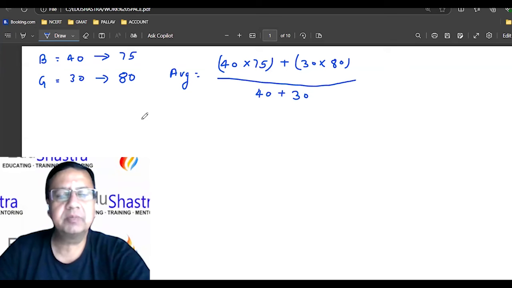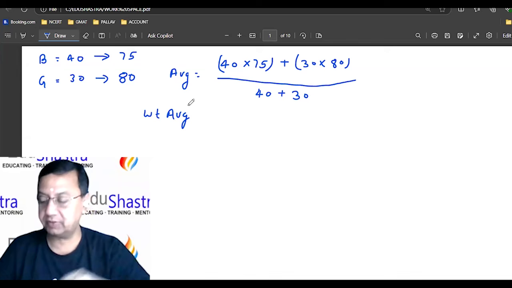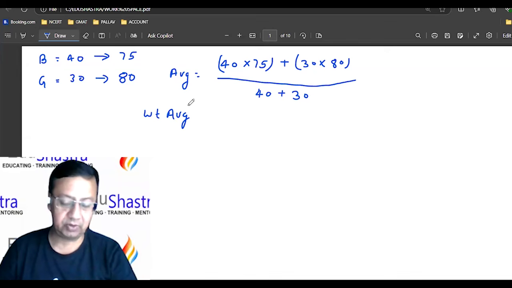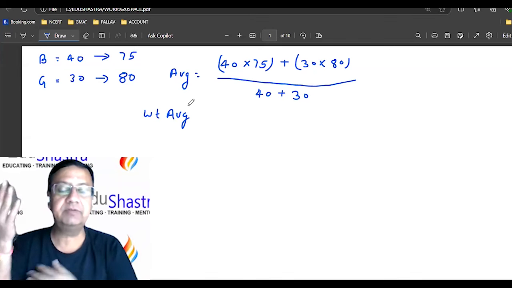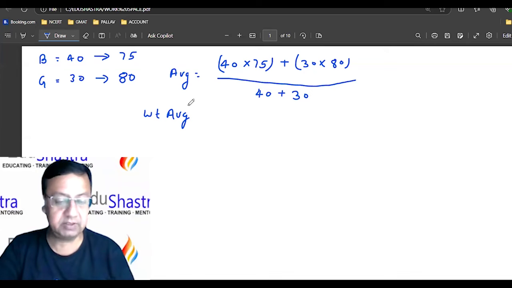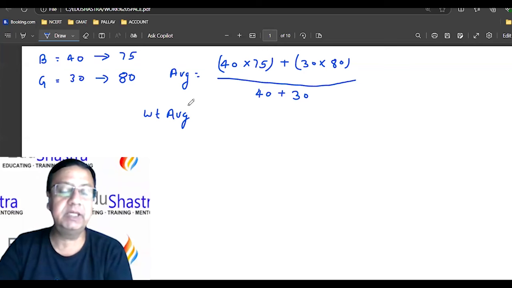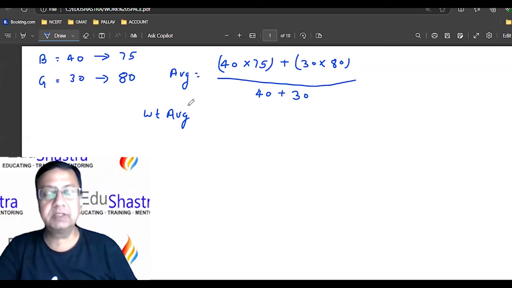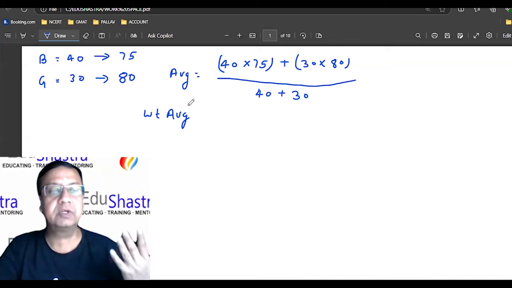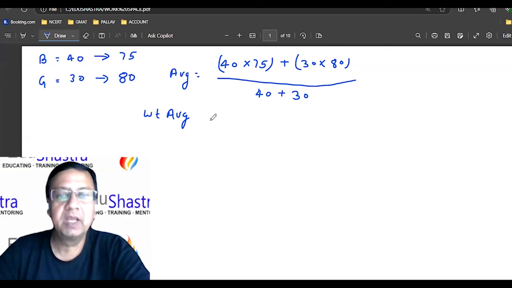So this is nothing but what we are saying, can I say this is what? Weighted average, right? Because for the 75 marks of boys, what is the weight? 40 boys, right? So this is representing the 40 boys. Similarly, 80 marks for the girls, but this is the representation of 30 girls. So this is a weighted average, right?